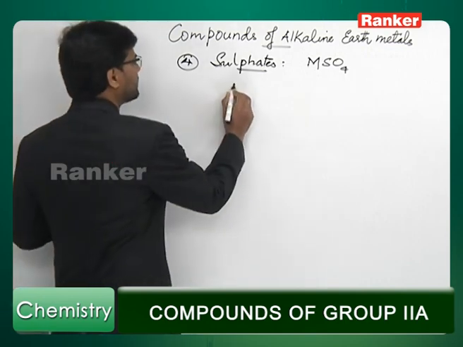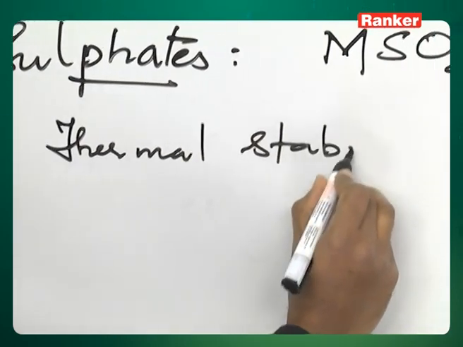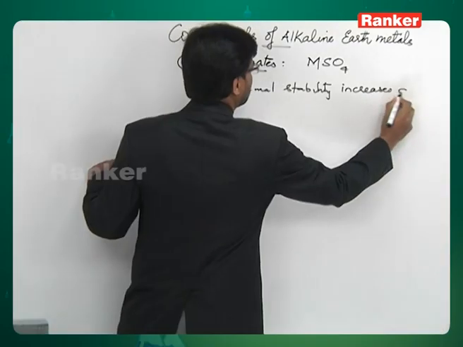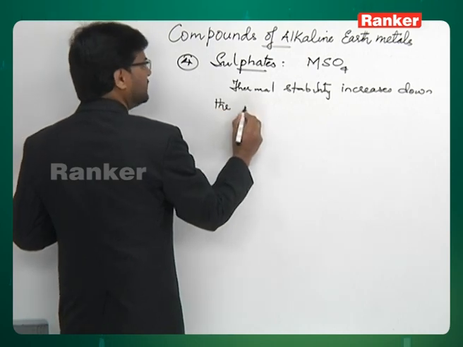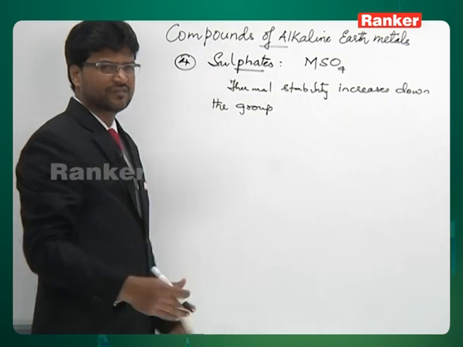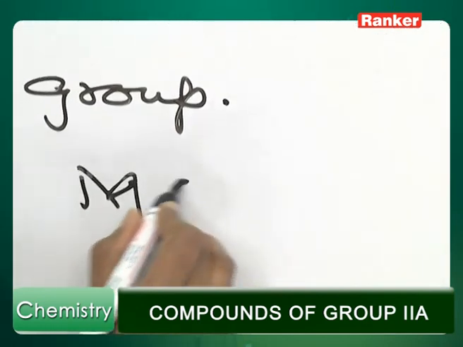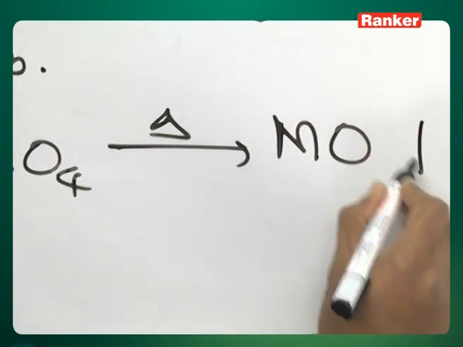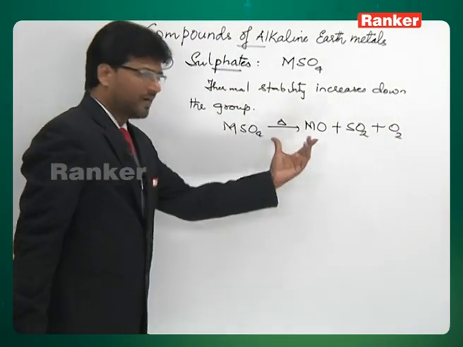One is thermal stability increases down the group. As you go from beryllium sulfate to barium sulfate, the thermal stability increases. That means if you heat MSO4, metal sulfate, it will transform into metal oxide, sulfur dioxide and oxygen. So, this happens on heating.